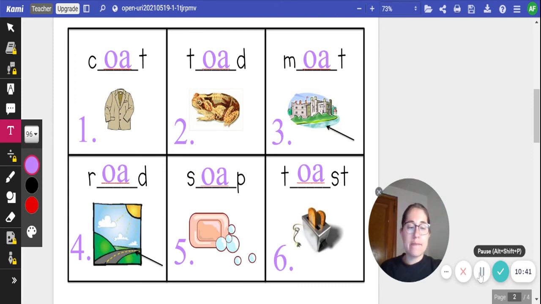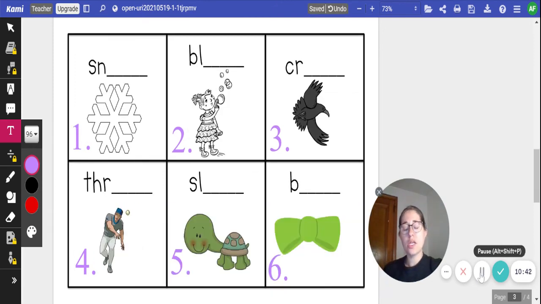to the next page. Okay, on the next page, you're going to do the same thing. Go ahead, number from 1 through 6 again. Say the name of the picture and fill in the blanks to make the long O sound. When you're ready, click play and we'll go over them.